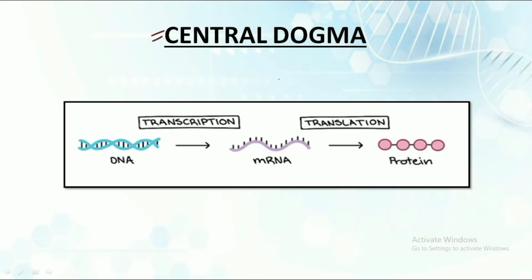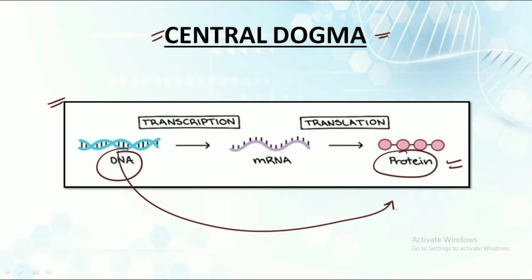Now let's discuss what the central dogma is. In simple words, the central dogma can be defined as the process by which DNA is instructed to convert into the final proteins, or we can say into a functional product. DNA by itself cannot define what protein has to be made in the body, but with the help of the central dogma, DNA is instructed to form the proteins, which are the final products in our body.